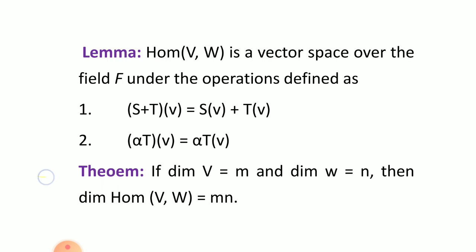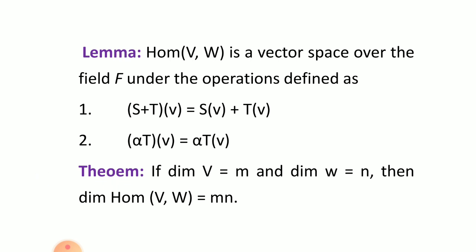For example, if dimension of V is equal to 2, dimension of W is equal to 3, then dimension of Hom(V,W) is equal to dash dash dash. That is 2 into 3. Answer should be 6. Or it may be given that dimension of Hom(V,W) is equal to 8, dimension of V is equal to 2, then dimension of W is dash dash dash. Then it is dimension of Hom(V,W) divided by dimension of V, that is 8 divided by 2, so dimension of W must be equal to 4.